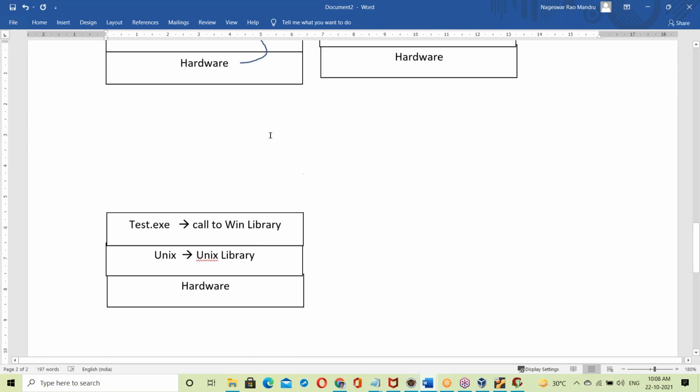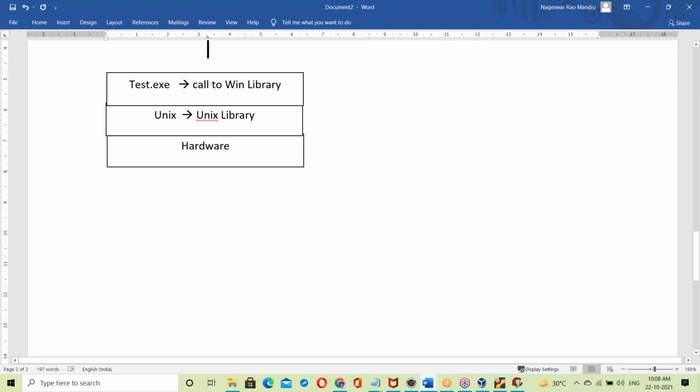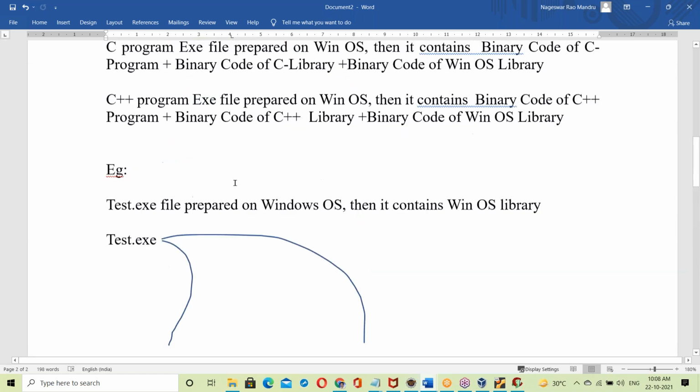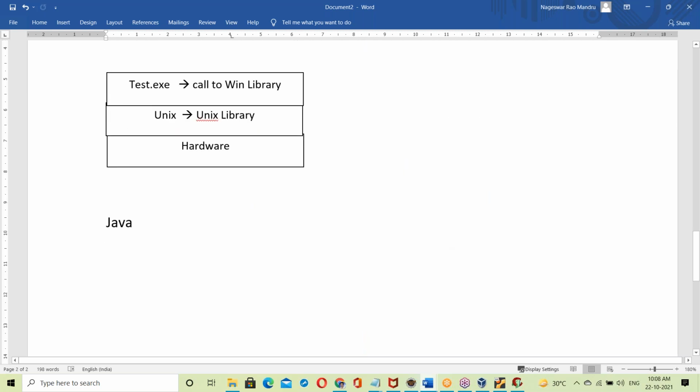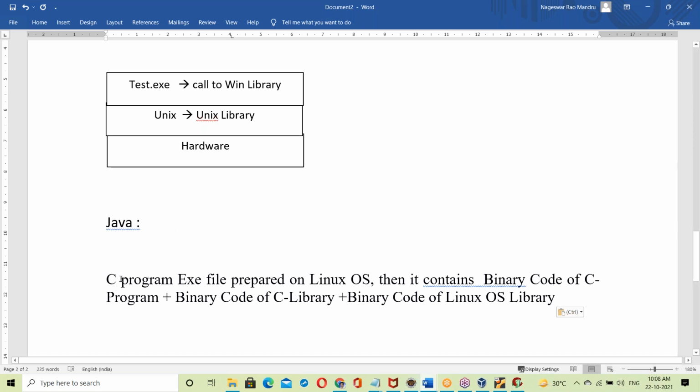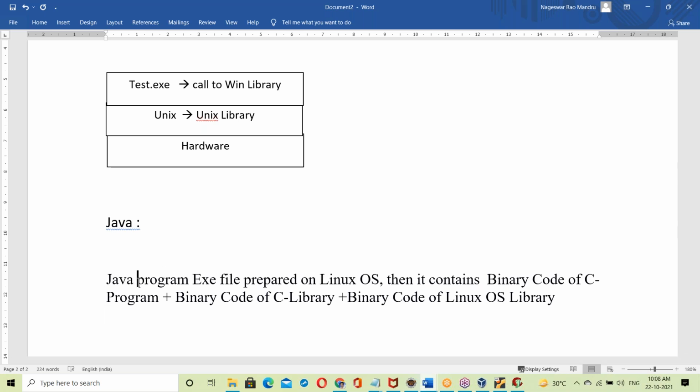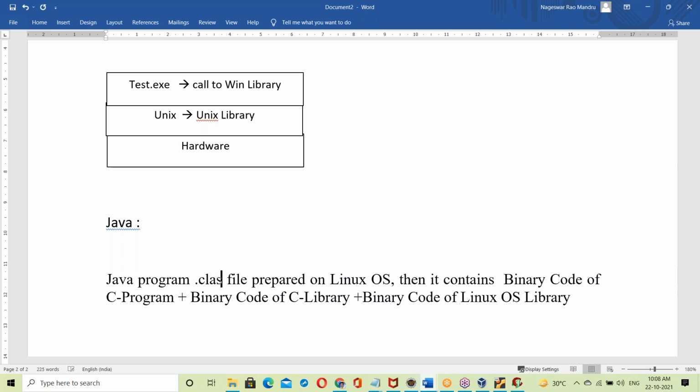Let us come to Java. After compiling a Java program, a .class file is generated, right? Let us take the same concept as the C program and apply the same points to Java. In place of the C program's exe file, now it's Java. A Java program produces not an exe but a .class file. In place of the exe is the .class file.